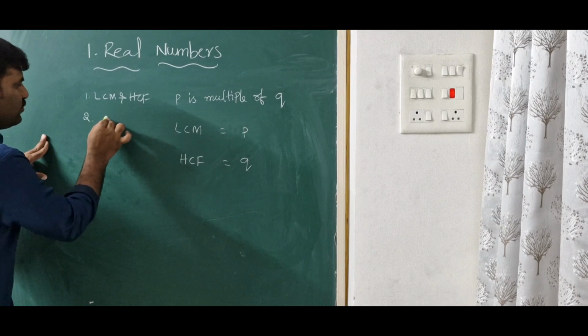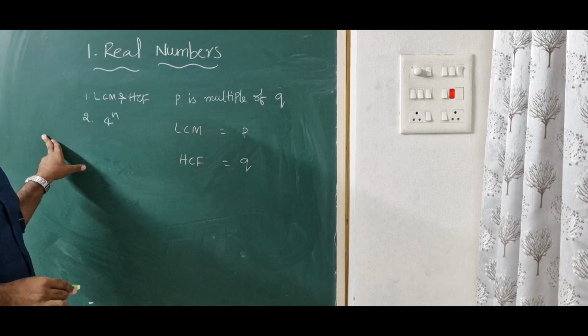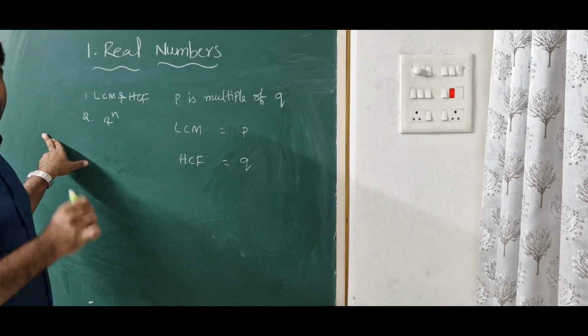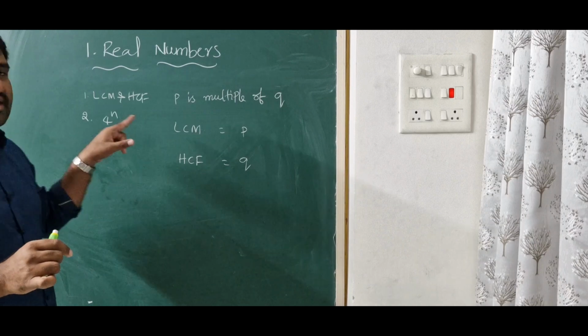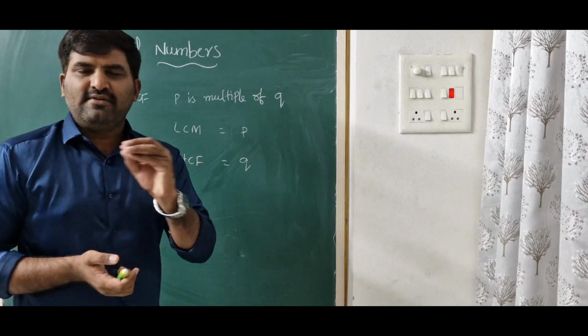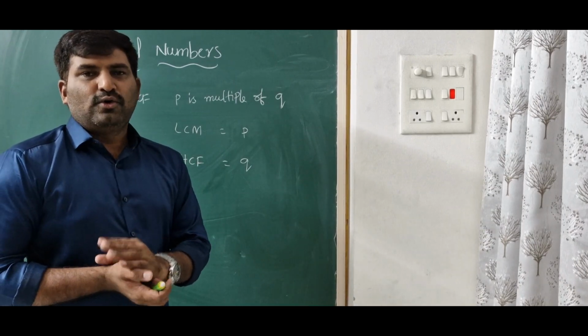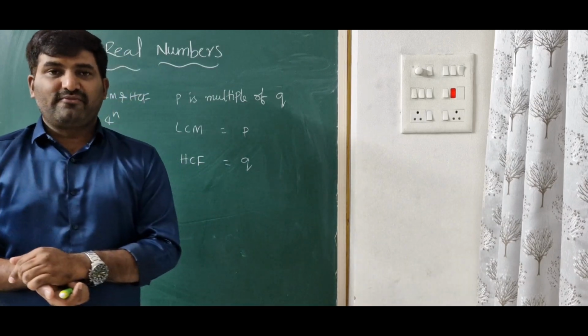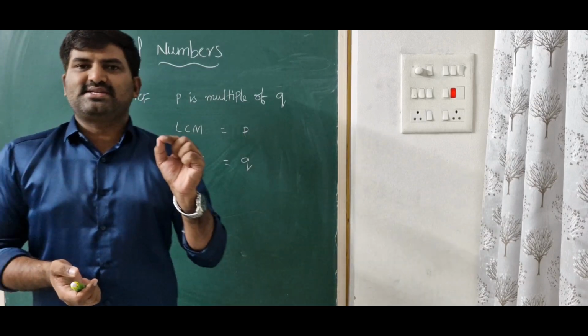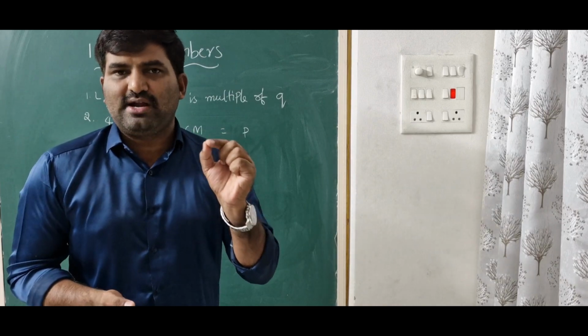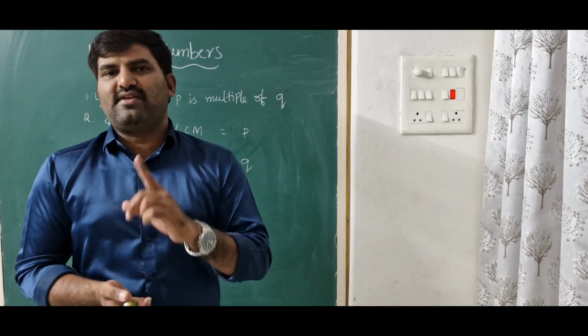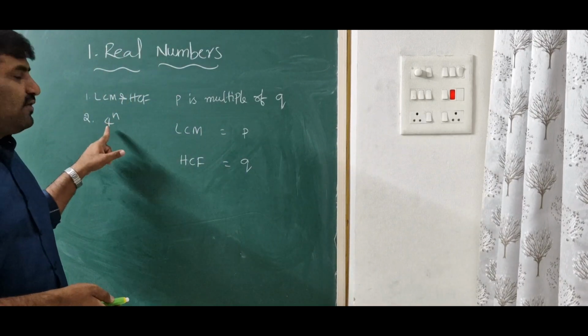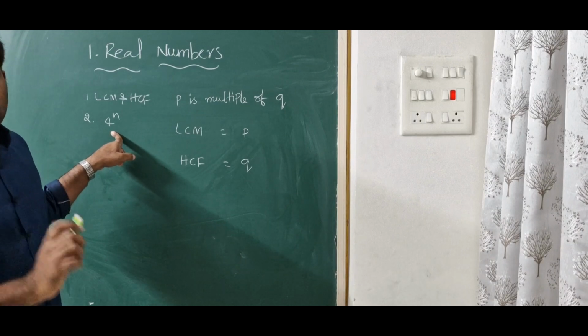The second topic is proving whether 4 power n can end with 0 or cannot end with 0. For the reason, you should write 4 power n as 2 power 2n. So take any value in place of n, you will get only 2's in its factorization. So that's the reason it is not ending with 0. Why? If a number is ending with 0, it must have 2 and 5 in its factorization. There is no 5 in its factorization. That's why 4 power n cannot end with 0.